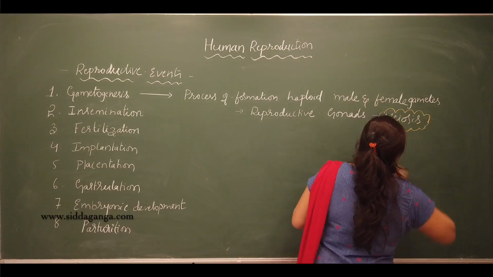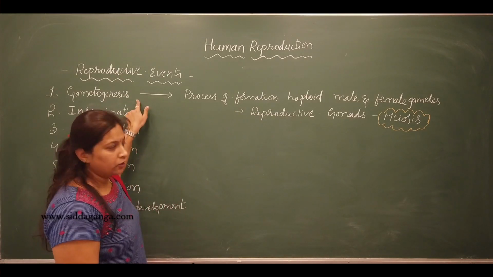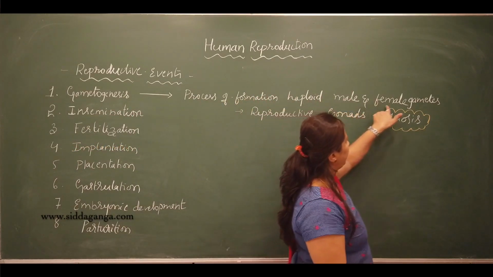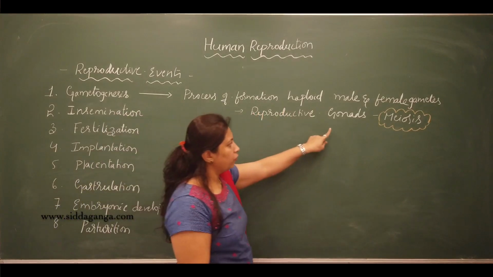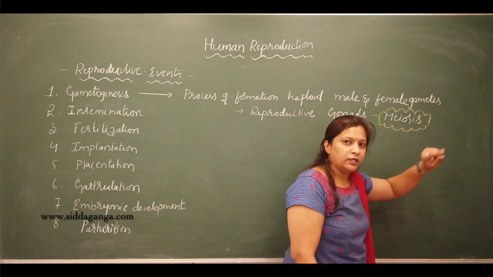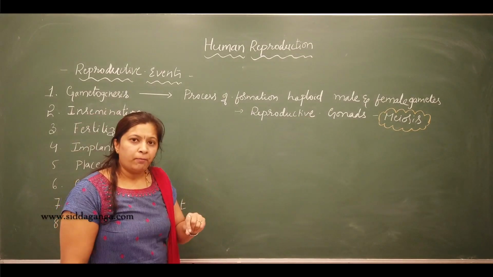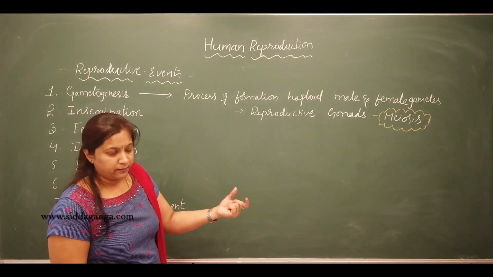Meiosis cell division. So what is gametogenesis here? The process of formation of haploid male and the female gametes within the reproductive gonads by meiosis is called gametogenesis.